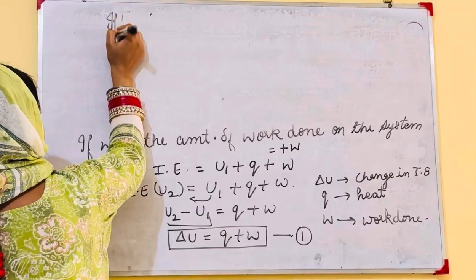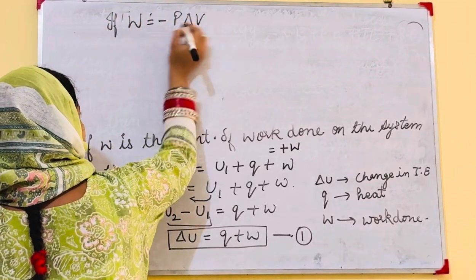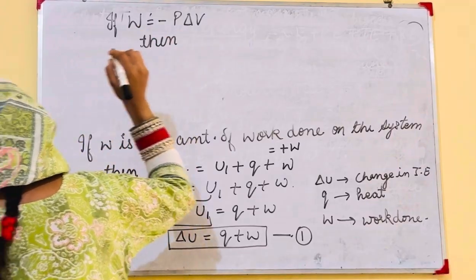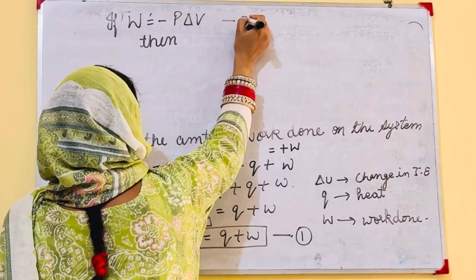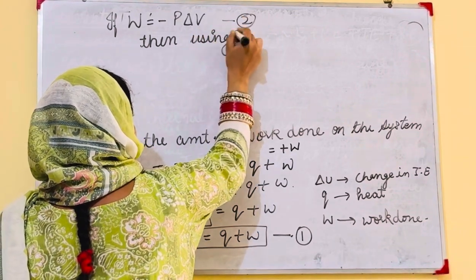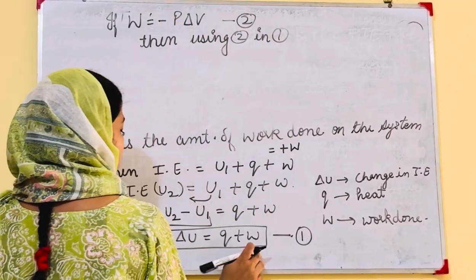Now, if W is equal to minus P delta V, then using this second in the first, instead of W you can put this value.